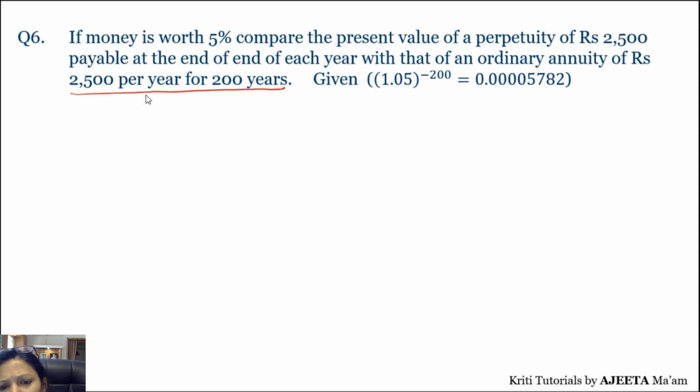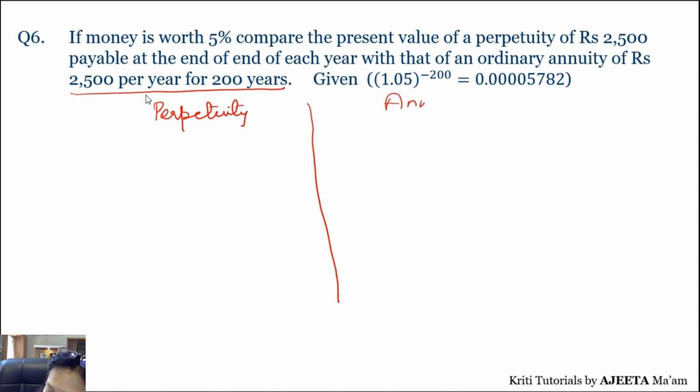Okay, rate of interest is same 5%. Correct. So if I compare both the values, तो किसका प्रेजेंट वैल्यू ज्यादा आएगा, परपेचुटी का या एन्यूटी का? So that is what I have to compare. So let's make two sides. Okay, one for perpetuity and one for annuity.